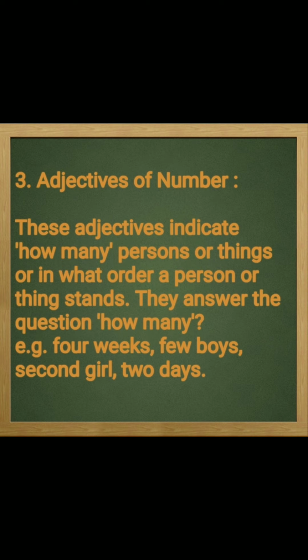These are further divided into three types: definite numeral adjectives, indefinite numeral adjectives, and distributive numeral adjectives. Definite numeral adjectives denote the exact number, like 4 weeks. Exact number, we are having 4. 2 days, we are having the exact number.